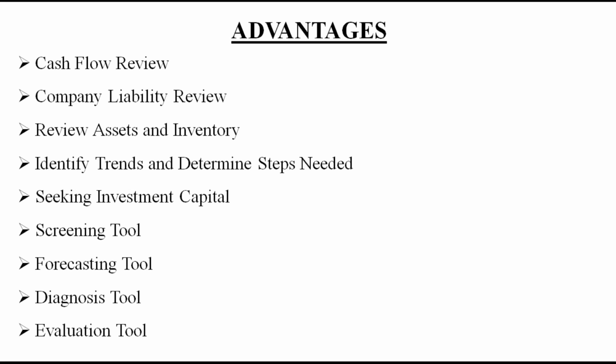Then identify trends and determine steps needed. Analyzing the financial statements from, say, quarter to quarter or year to year helps business owners to see trends in growth. A young business might have losses in the early years, but it is developing a product and a customer base. At the same time, the statement shows whether the business owner is meeting projected estimates. To take an example, if a business is projecting 10% annual growth but only achieving 7%, the business leader needs to look for ways to either cut cost or increase revenues. So the financial statement identifies the information to explore further.